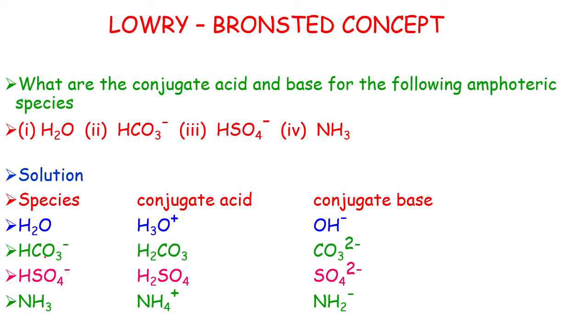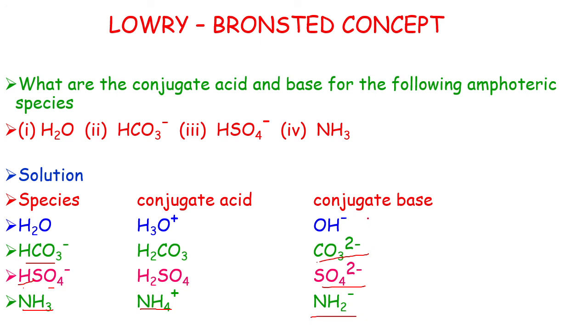If you add 1 proton to bicarbonate, it becomes carbonic acid, H2CO3. If you remove 1 proton from here, it becomes the conjugate base. If you add 1 proton to bisulfate, it becomes sulfuric acid. If you remove 1 proton from here, it becomes sulfate ions. It is a conjugate base. To ammonia, we add 1 proton, it becomes NH4 plus ion, ammonium ion. If you remove 1 proton from ammonia, it becomes NH2 minus. It is a conjugate base.